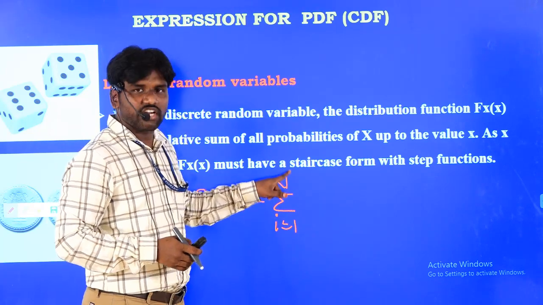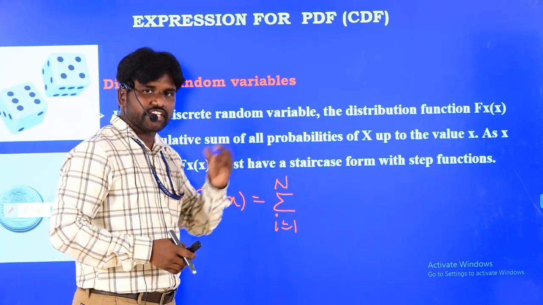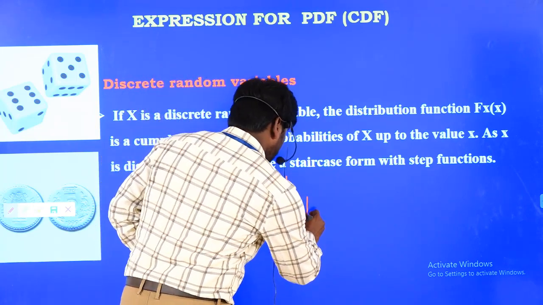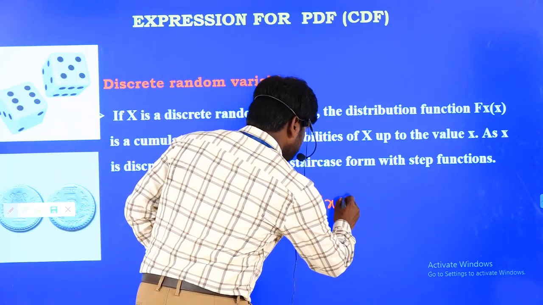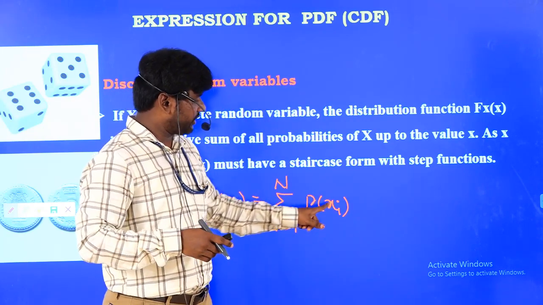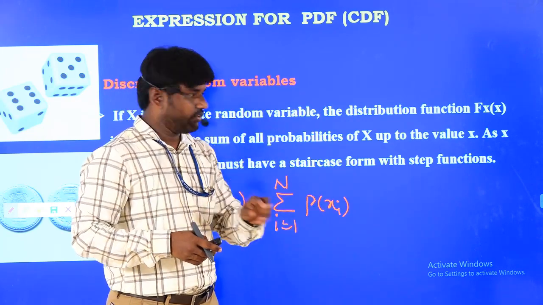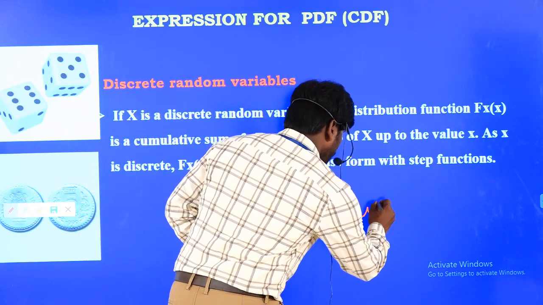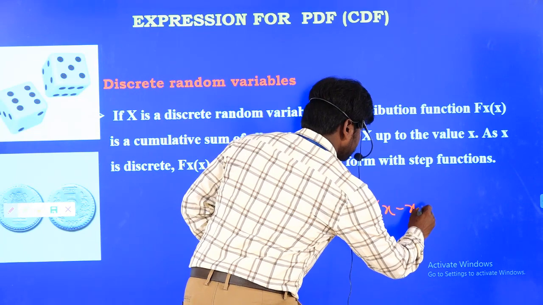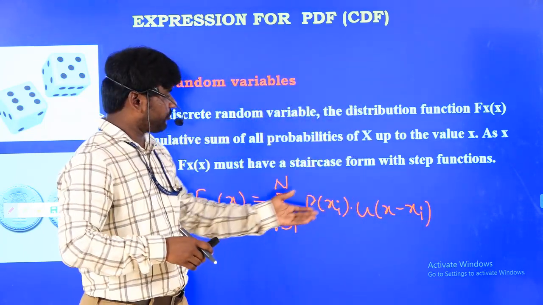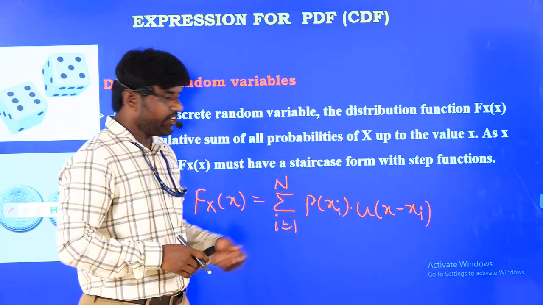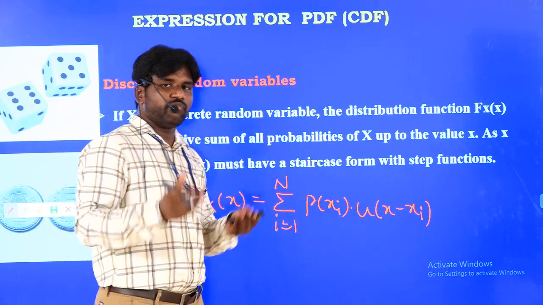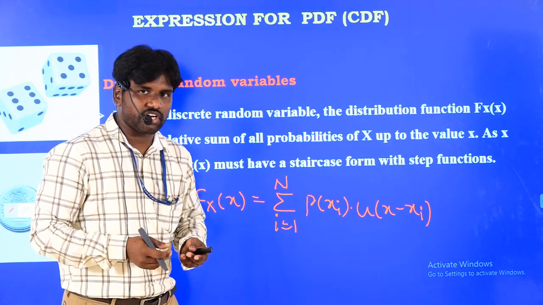i equal to 1 means the first real value, up to the nth real value, each and every real value. The corresponding probability is multiplied with u of x minus xi. We all know that u of x minus xi is a unit step function. What is a unit step function? It is 1 for positive values and 0 for all negative values.